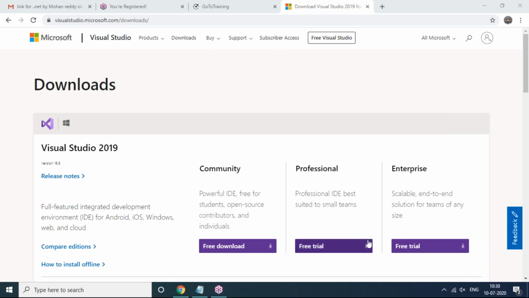These two are not free of cost. These two are only licensed versions, and only a trial version is given. So Community is completely from the student point of view. They are giving it free. So you just download it, free download, and once it is downloaded, Visual Studio 2019.exe will be there.